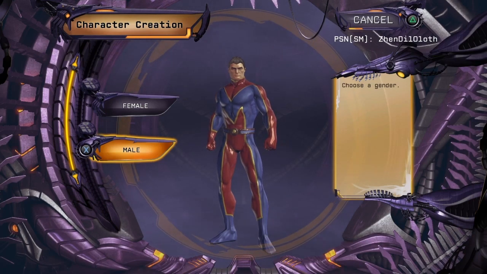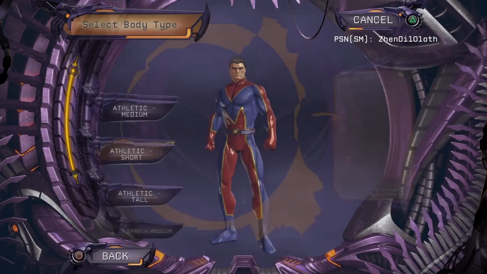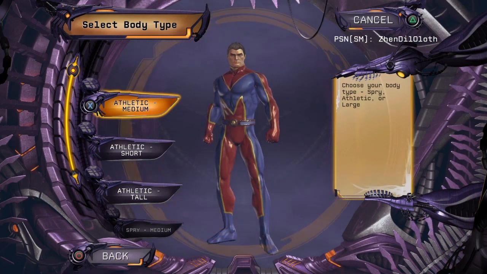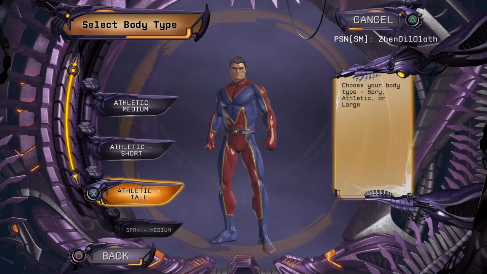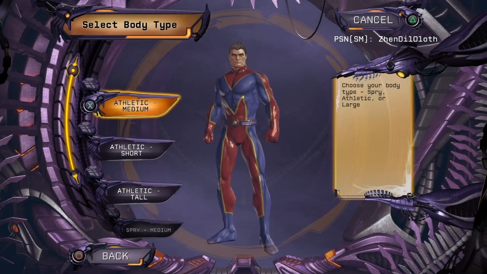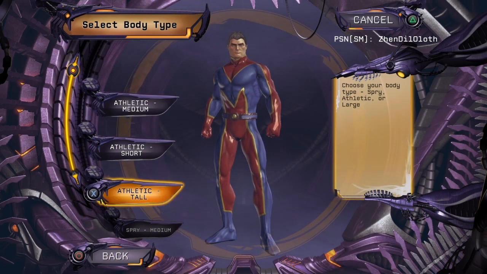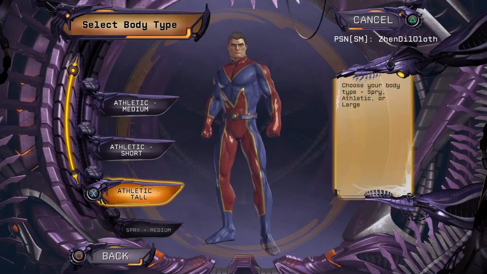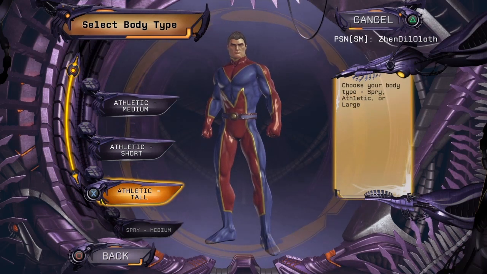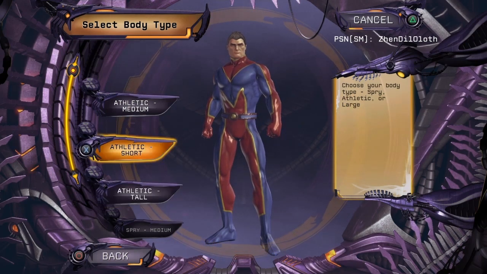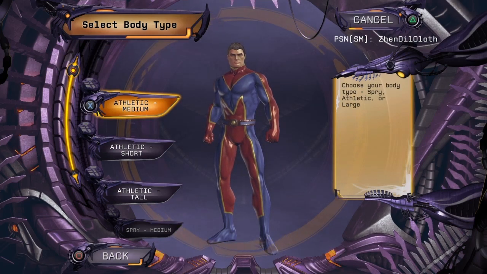So if you want to watch those cinematics, you could check that video. We'll make our friend athletic. Usually I'll go with athletic medium by default. I reserve athletic smalls for bigger guys. I know that Black Adam is supposed to be bigger, especially seeing how The Rock will be playing him in the movie. So it probably should be athletic tall, but I'll stick to athletic medium for reasons.